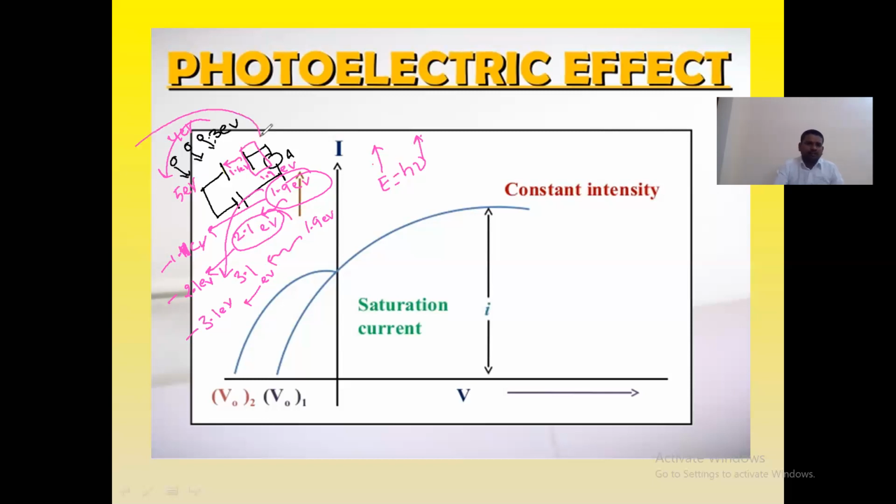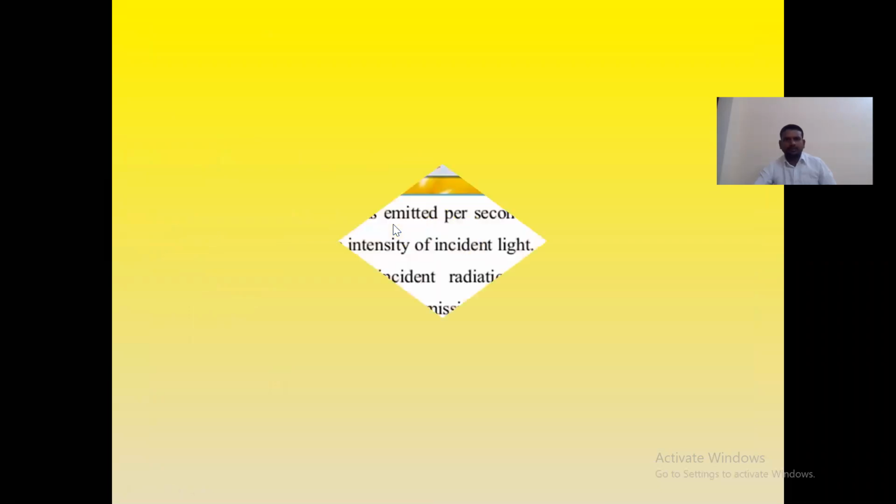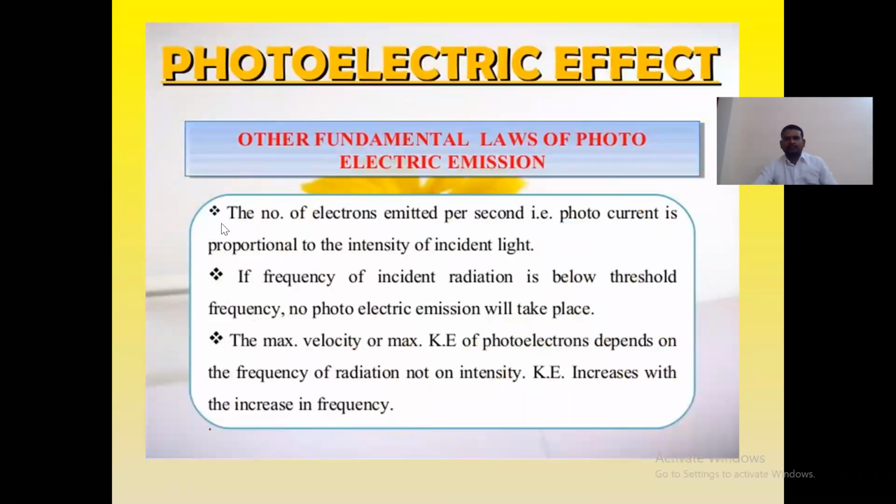Here I have taken only 100 photons, which means the intensity is constant. That's why V1 is the first stopping potential, due to the 3 electron volts which we have given, and the next one is V2, because of the 4 electron volts which we have given.